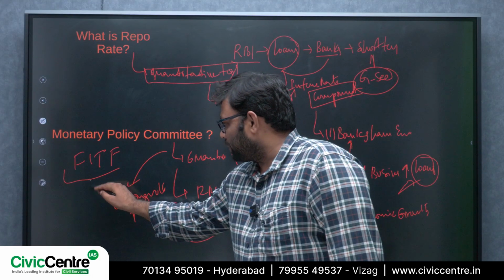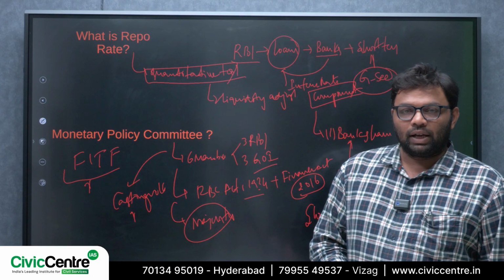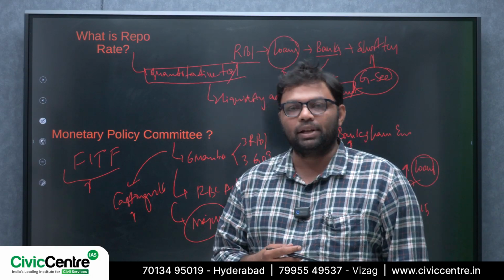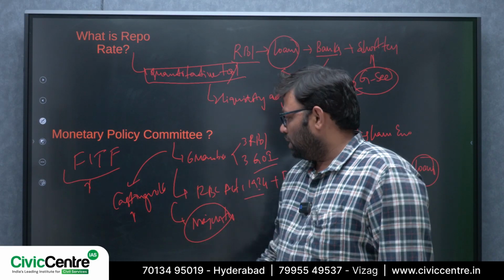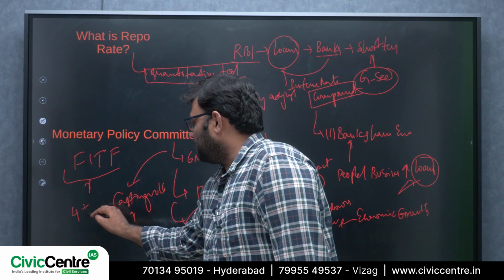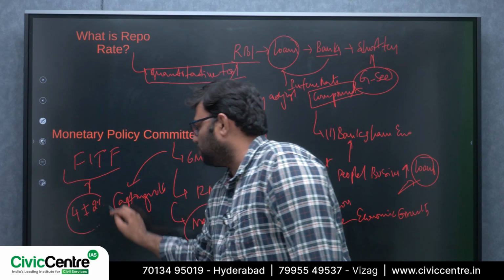At the same time, the FITF framework has kept tolerable band limits, that is, how much your inflation should stay within limits: 4% plus or minus 2%.